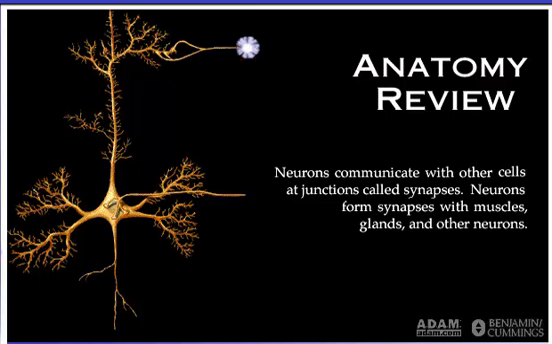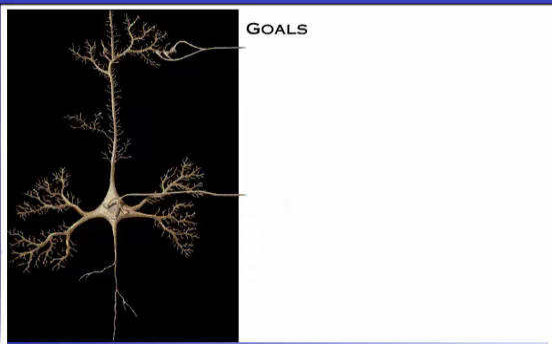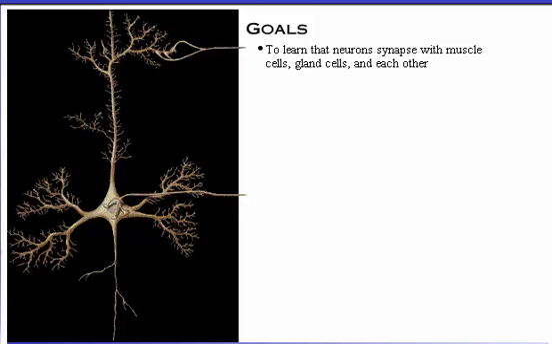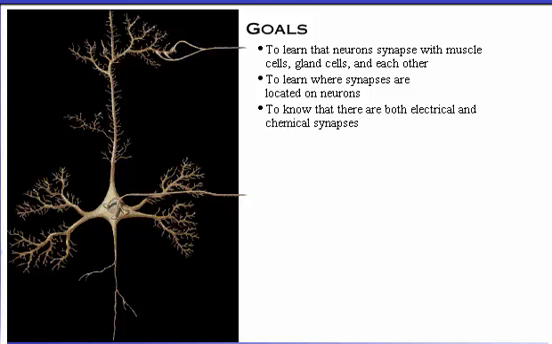Neurons communicate with other cells at junctions called synapses. Neurons form synapses with muscles, glands, and other neurons. Your goals for learning are to learn that neurons synapse with muscle cells, gland cells, and each other, to learn where synapses are located on neurons, to know that there are both electrical and chemical synapses, to understand the structural components of a chemical synapse.